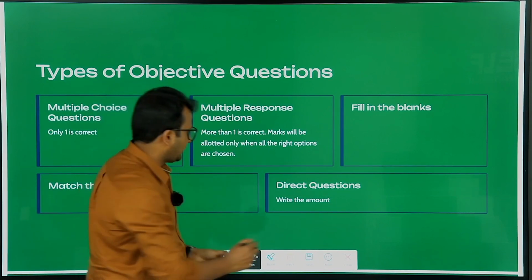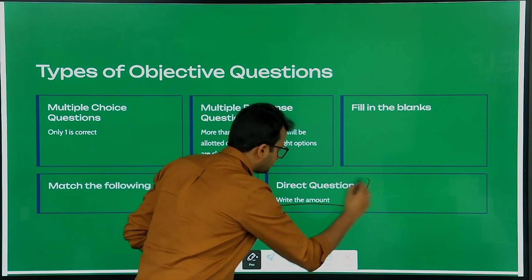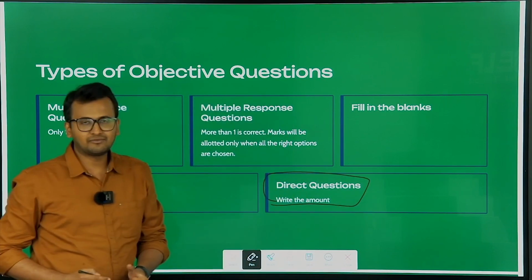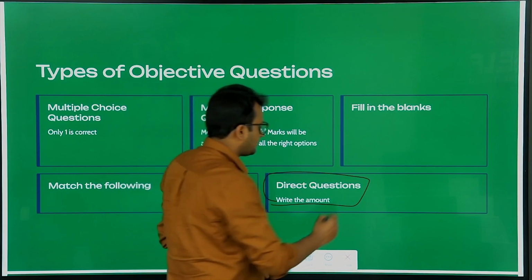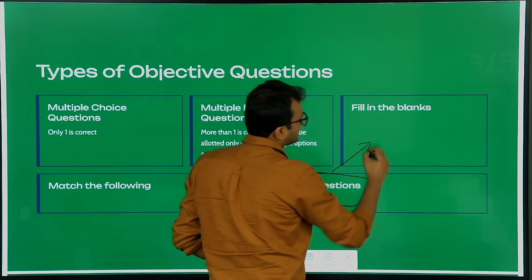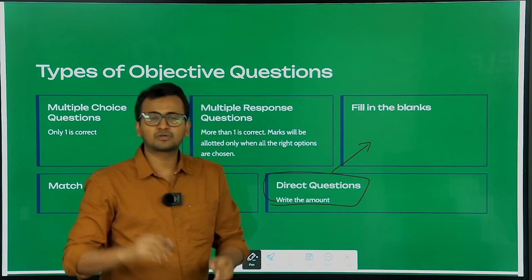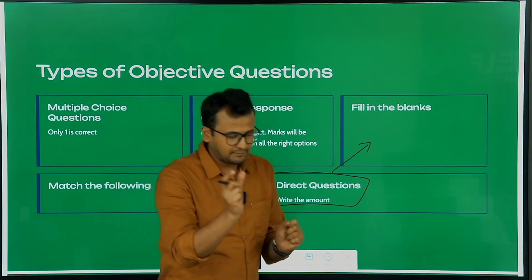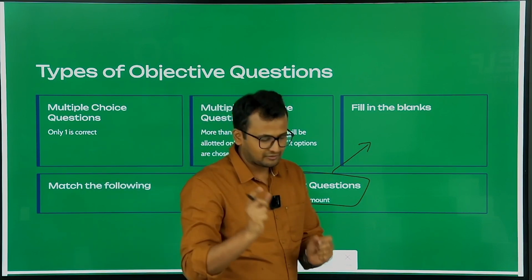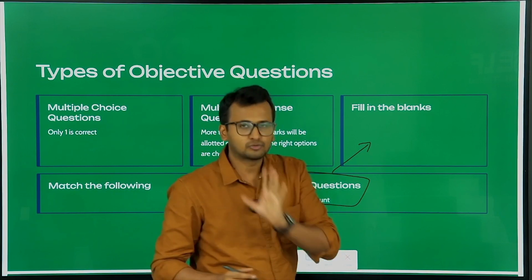In direct questions, whenever they're asking you to answer a direct question, let us suppose they're asking you to calculate depreciation. Just next to the question, it will be given: answer in 3 zeros.